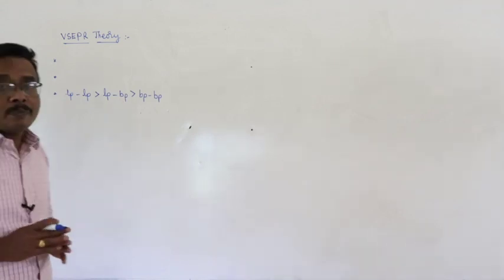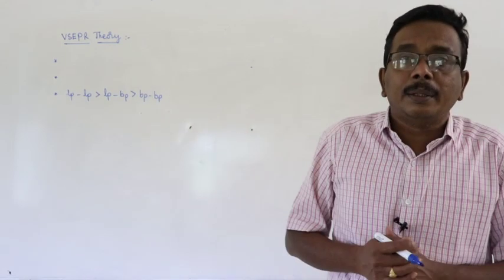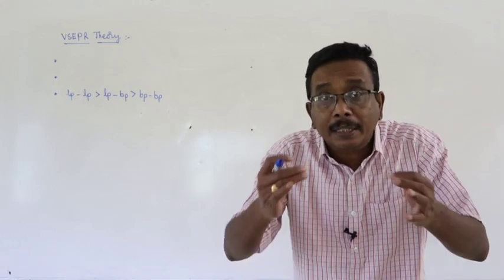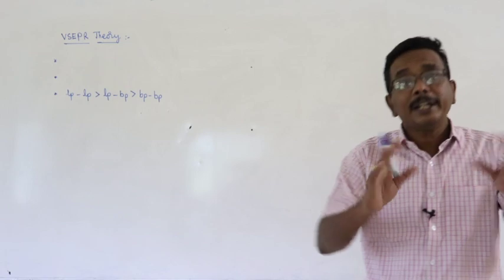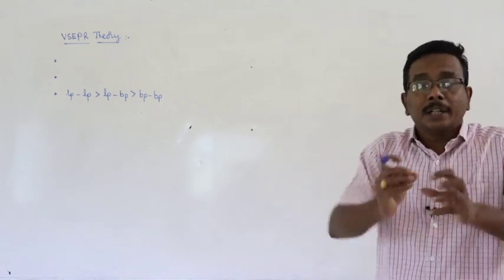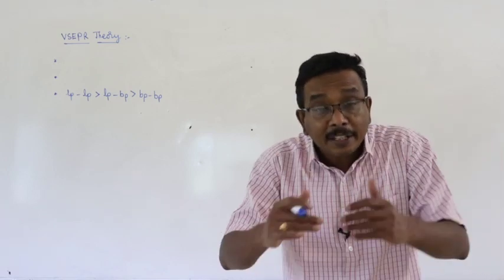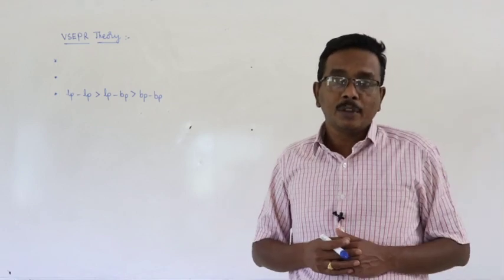And at the same time, in a molecule, in the valence shell of the central atom, the electron pairs are arranged in such a way that the repulsion between electron pairs is minimum. Automatically, the electron pairs are rearranged in the valence shell of central atom. Which factor influences that arrangement? Stability of the molecule.